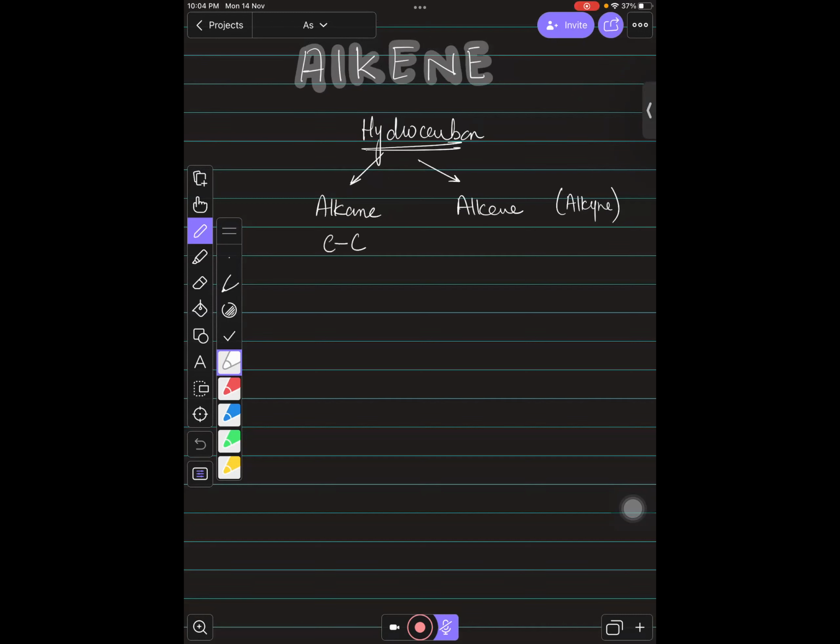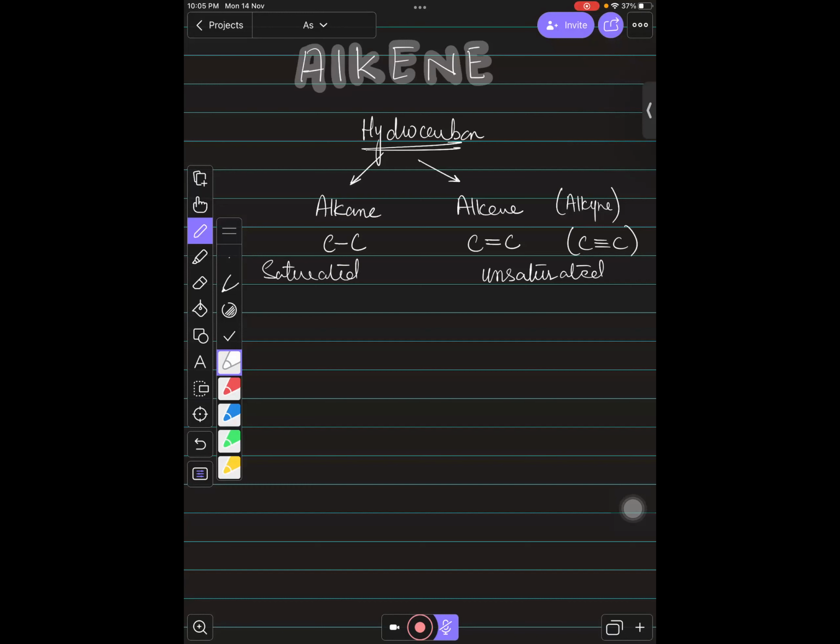Why are alkanes a different thing? Because alkanes have only carbon-carbon single bonds. And what is alkene? These are hydrocarbons that contain a carbon-carbon double bond, right? And alkyne has a carbon-carbon triple bond. Alkene and alkyne are both unsaturated, and alkane is saturated. Why are they saturated? Because the carbon-carbon single bond is there, and carbon is already forming 4 bonds.